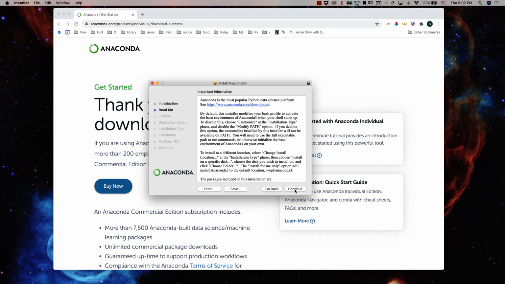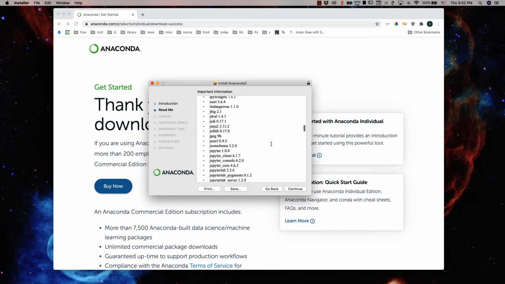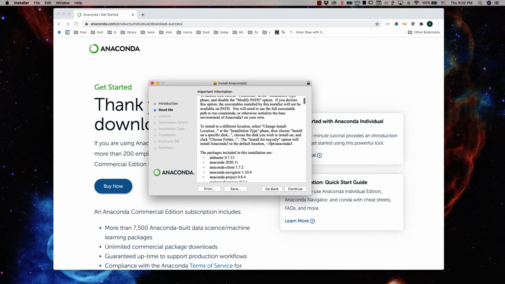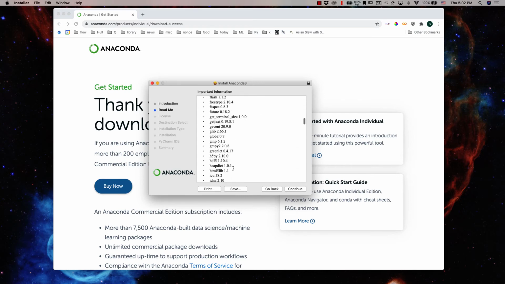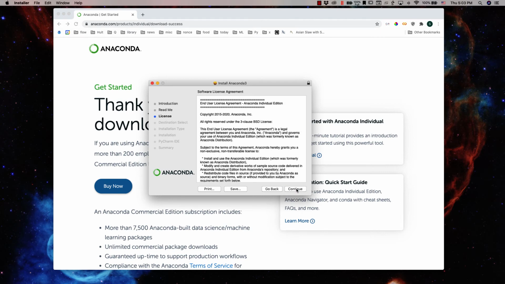And continue. And I have carefully read all of this. Notice all of these packages that Anaconda comes with. There's about 300 of them. So if you were installing a bare bones version of Python, you'd have to install each of these separately, but by using Anaconda you'll get them all at one swipe.